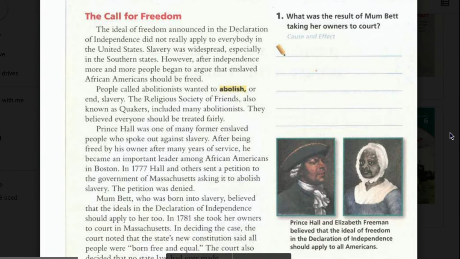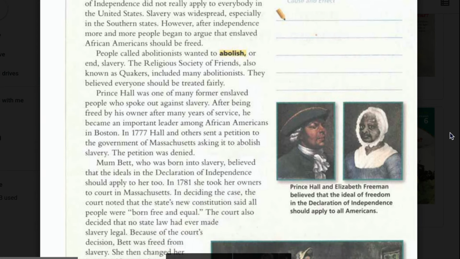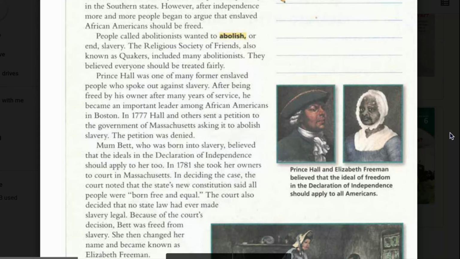The call for freedom. The ideal of freedom announced in the Declaration of Independence did not really apply to everybody in the United States. Slavery was widespread, especially in the southern states. However, after independence, more and more people began to argue that enslaved African Americans should be freed. People called abolitionists wanted to abolish, or end, slavery. The Religious Society of Friends, also known as the Quakers, included many abolitionists. They believed everyone should be treated fairly.